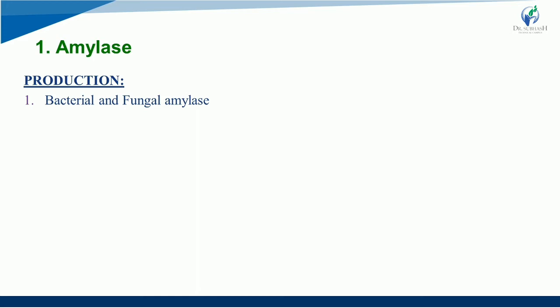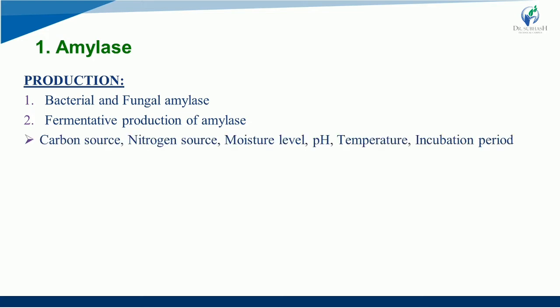Next is the second method of production, fermentative production of amylase. In this, carbon, nitrogen, moisture level, pH, temperature, and incubation period are all responsible for amylase production. For example, common carbon sources used are maltose, sucrose and glucose.